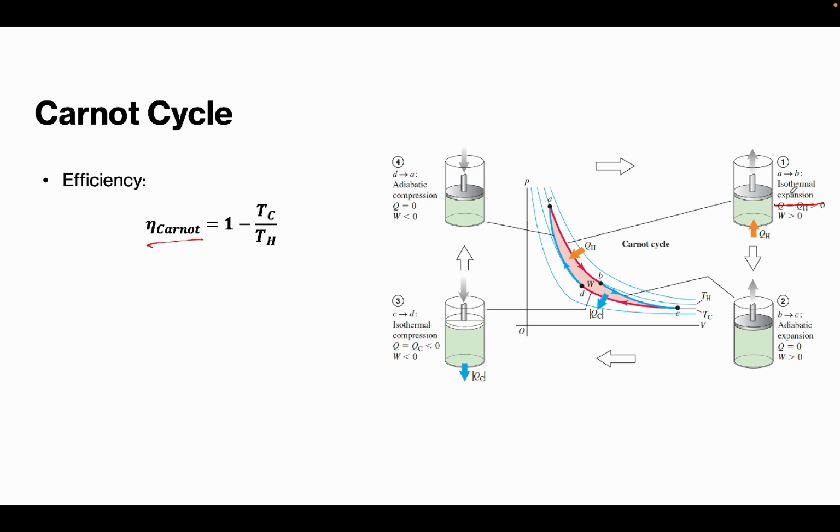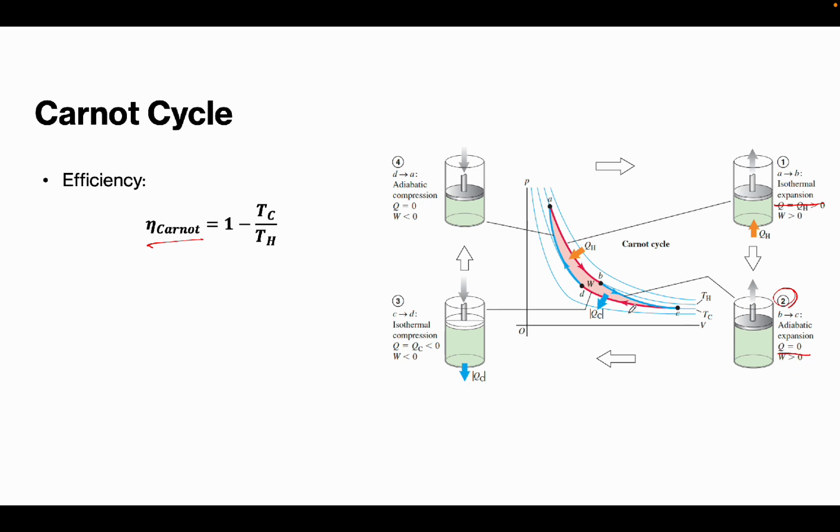Okay, now let's go to the second one, or B. In the second one, we have here the adiabatic expansion. So, number 2, kani si adiabatic expansion. What happens in the adiabatic expansion is that there is no heat exchange, or Q is equal to 0.